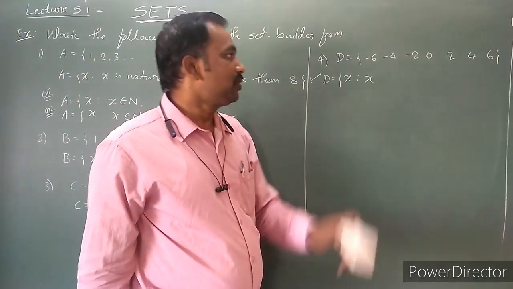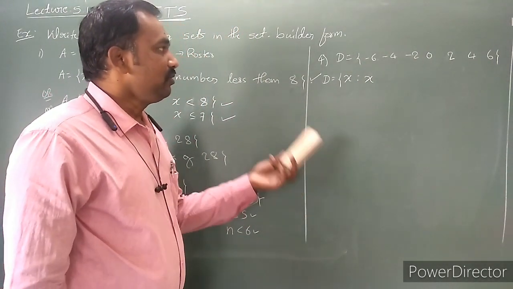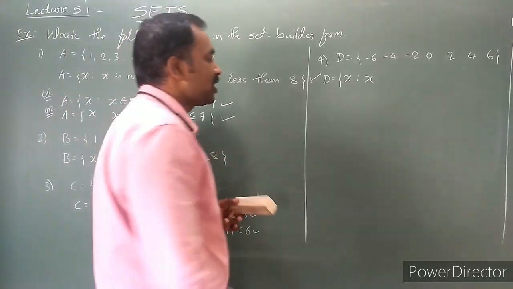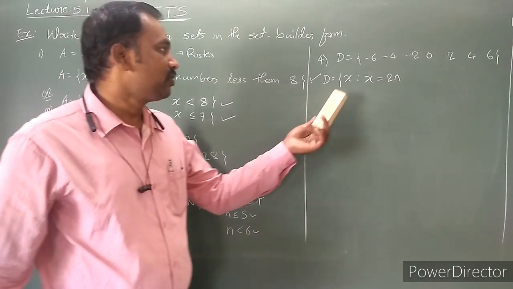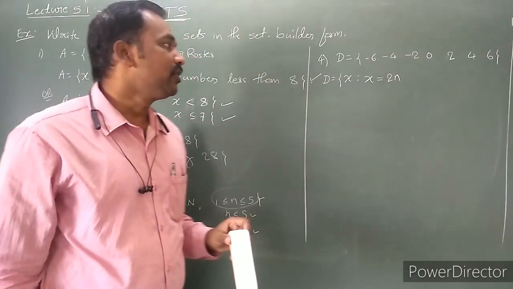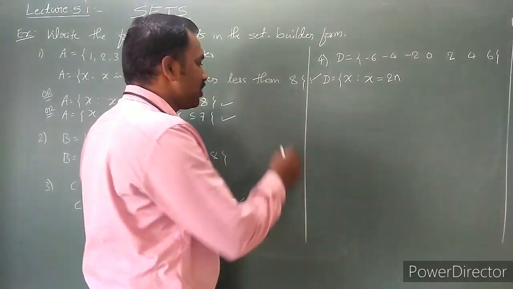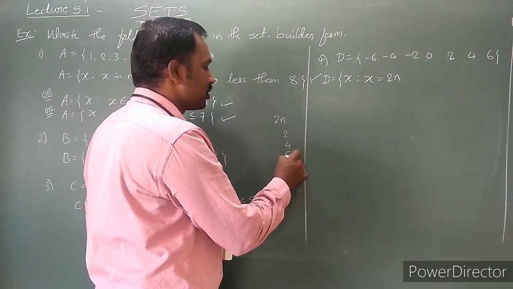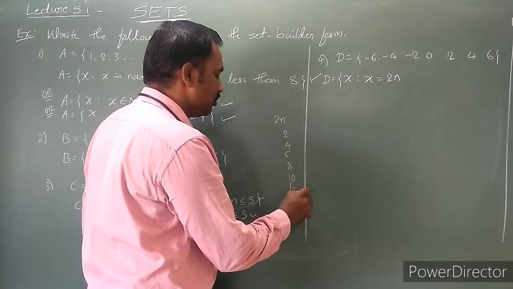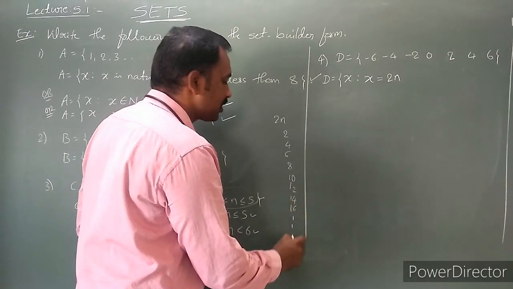These are the multiples of 2, but negative numbers are also there. What are the multiples of 2? 2, 4, 6, 8, 10, 12, 14, 16, like that and continue.